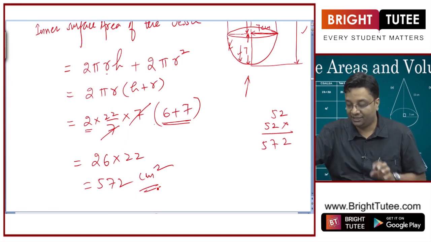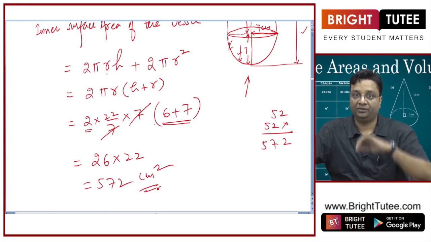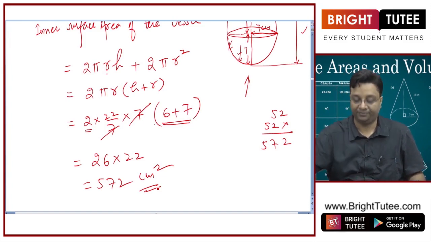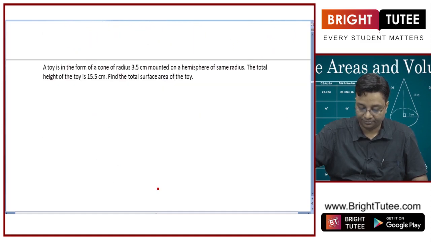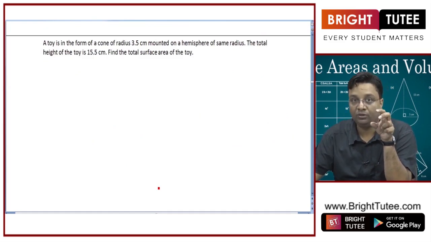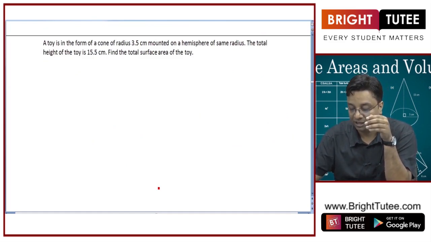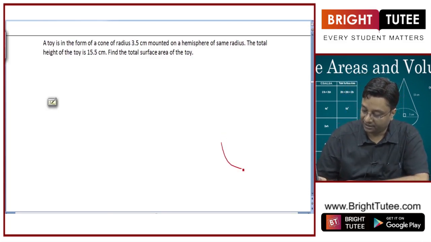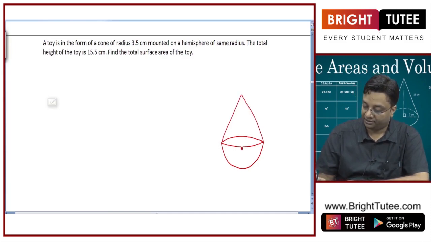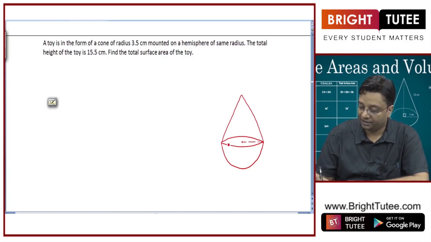572 centimeter square is the inner surface area of the vessel, which is a combination of a cylinder and a hemisphere. Now I have got a toy which is in the form of a cone of radius 3.5 centimeter mounted on a hemisphere of the same radius. So there is a hemisphere and a cone is mounted on it, and this cone and this hemisphere have the same radius.